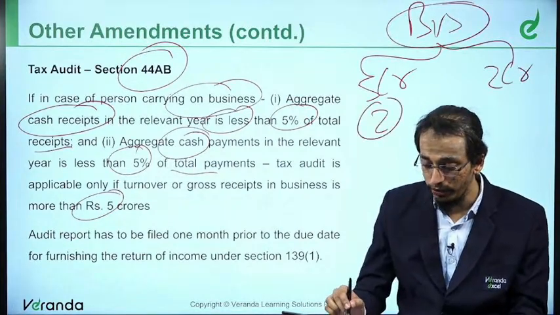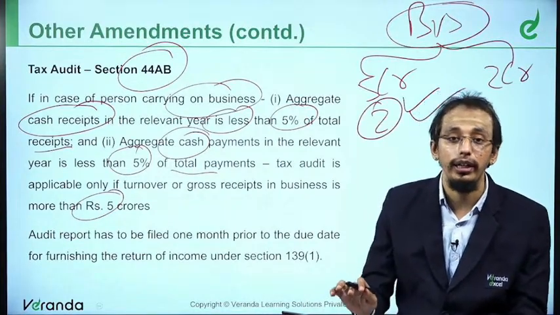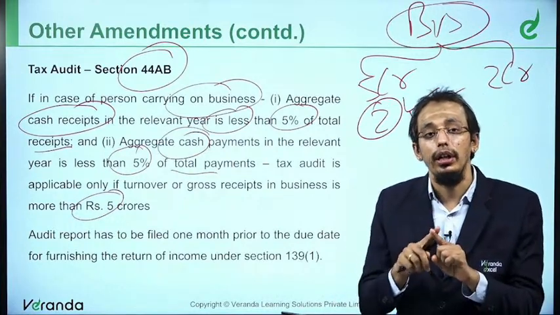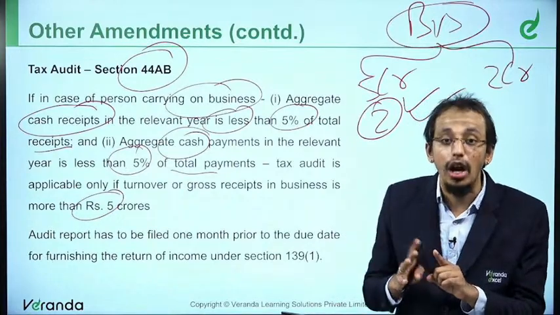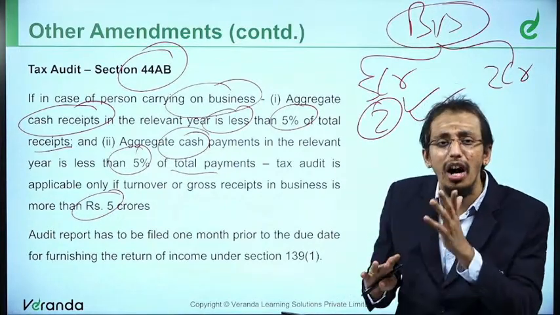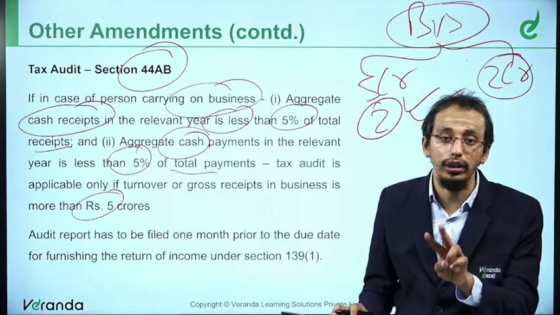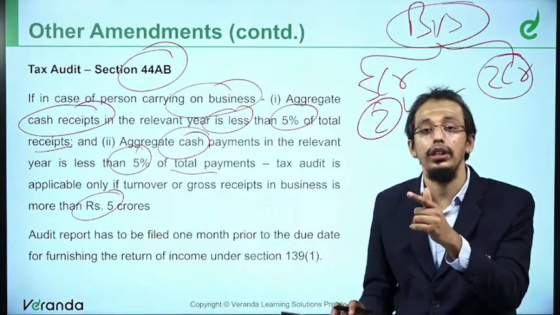If both conditions are satisfied, the turnover limit is 5 crores. If even one is not satisfied, that is, cash payment exceeds 5% or cash receipt exceeds 5%, then the turnover limit will be 2 crores.